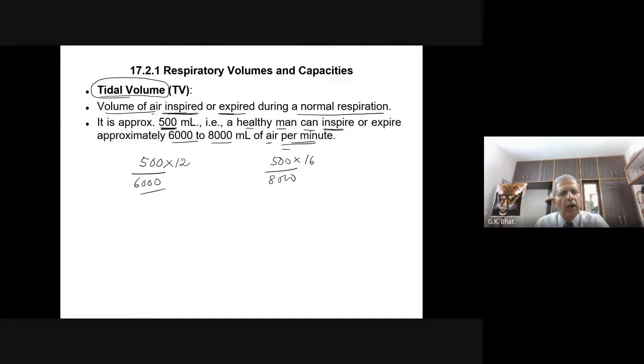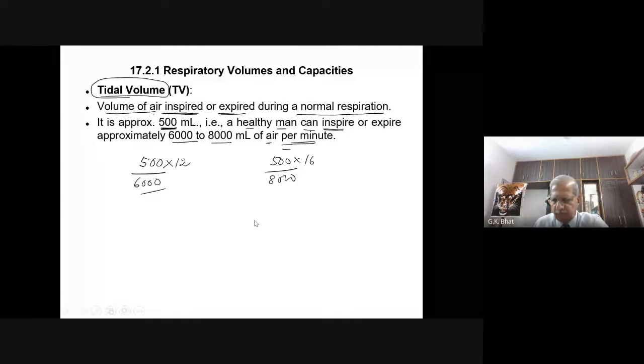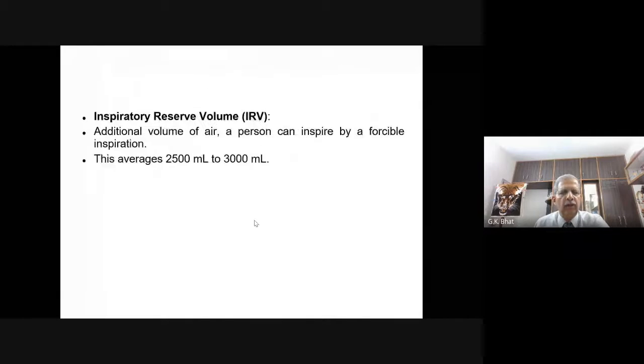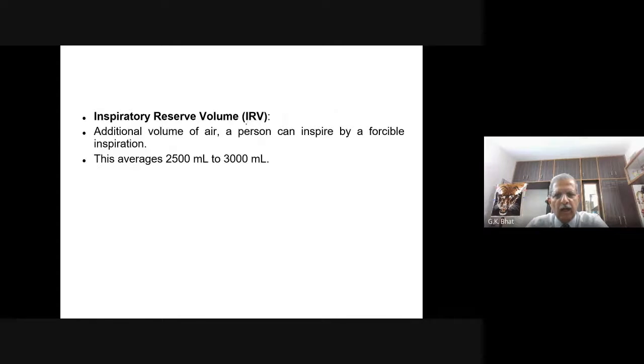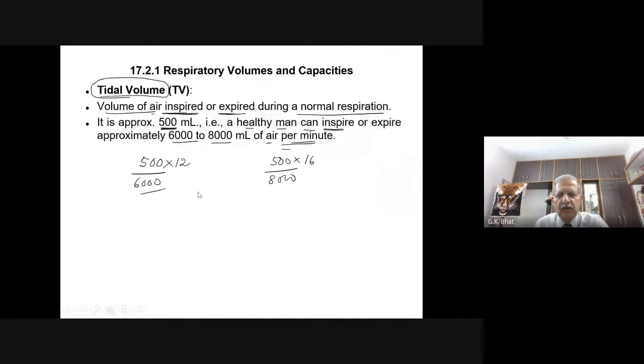Right? Now, having understood tidal volume, we shall look into another, that is inspiratory reserve volume, abbreviated as IRV. Always you must know these abbreviations. TV means not television, but tidal volume. Inspiratory reserve volume.